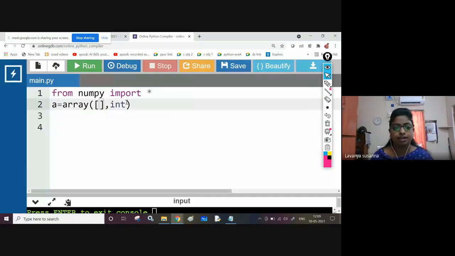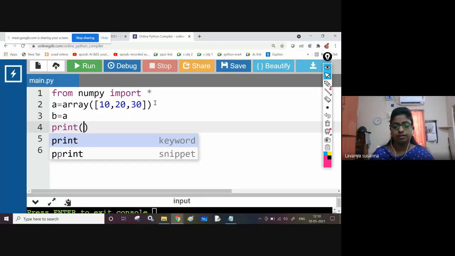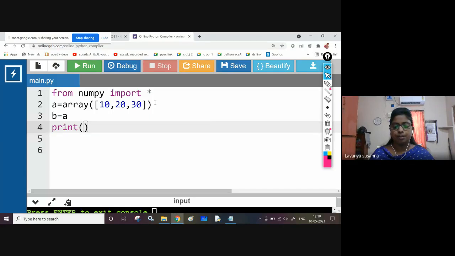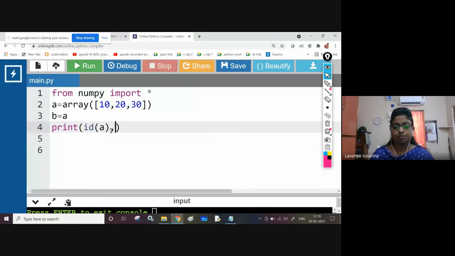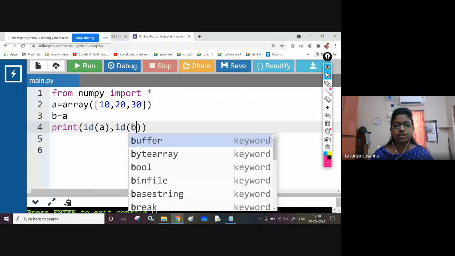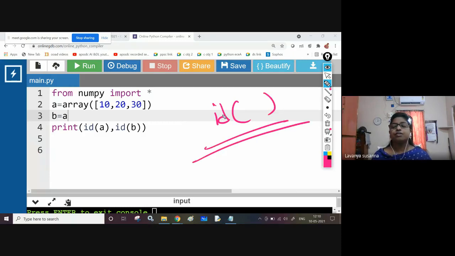See here, array A is 10, 20, 30. B equal to A. Print ID of A, comma, ID of B. See, what is the ID function? Already in the previous class we have discussed, right? The ID function will return the address location.